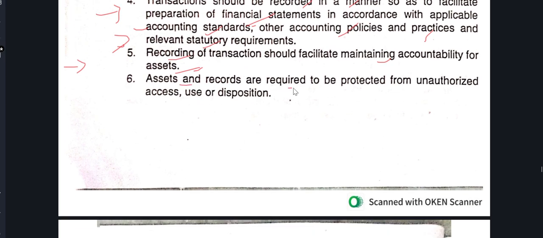Assets are recorded as required, and are to be protected from unauthorized access, use or disposal. So the asset is to be recorded, and the recorded asset should be used only for authorized access. With unauthorized access, the asset should not be used or disposed of. This is the main point.